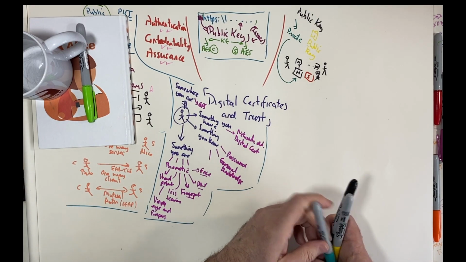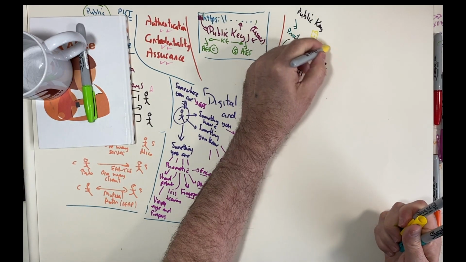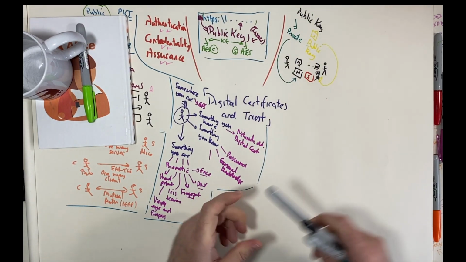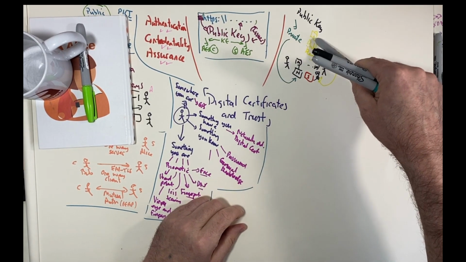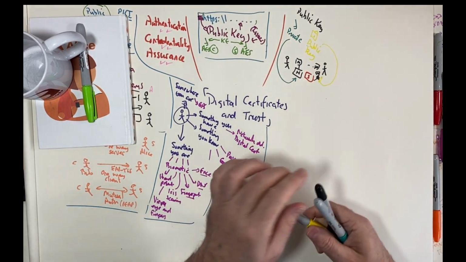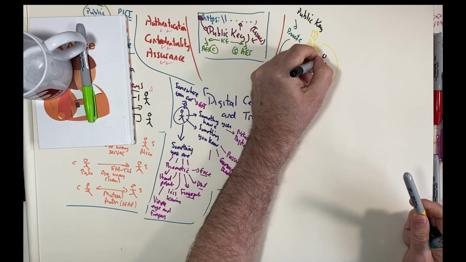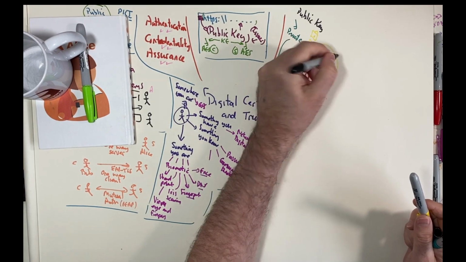But for this, she uses Bob's public key to check the signature. So we need a way to get the public key to Alice in a trustworthy way. This is Alice here.